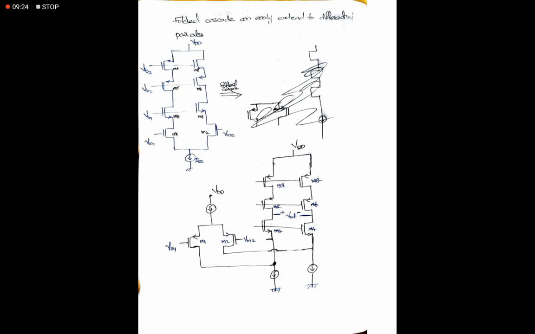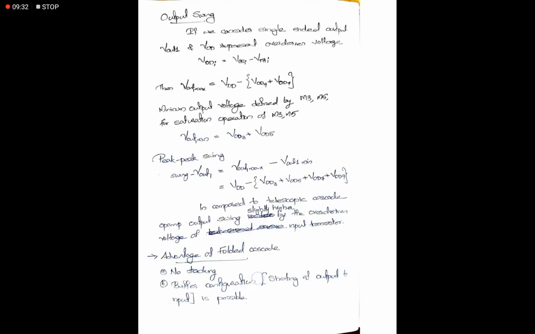In this cascode op-amp, just look into this one. We are adding a lower number of stages in the upper and lower stage, and there is an improvement in output swing. The overdrive voltage of that input transistor we can neglect. No stacking issue.